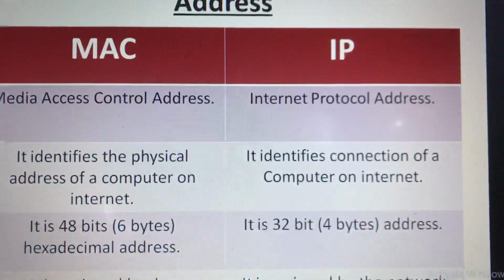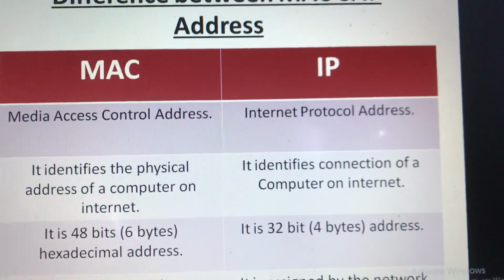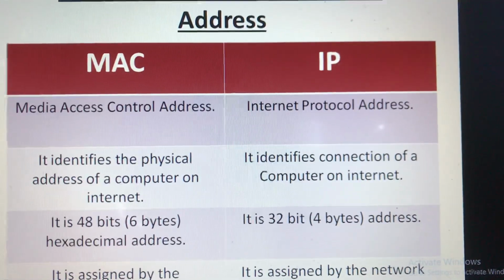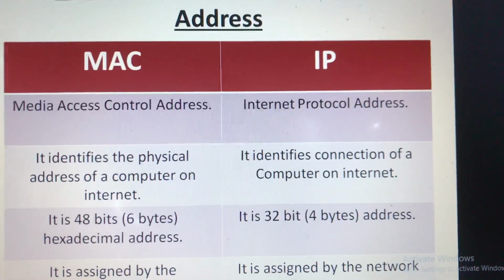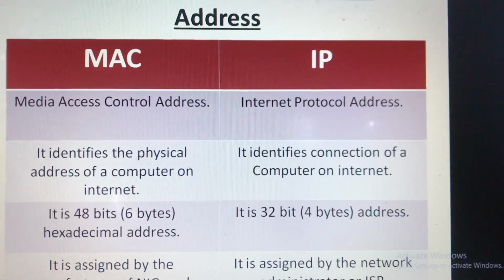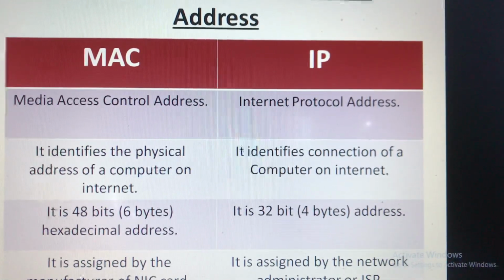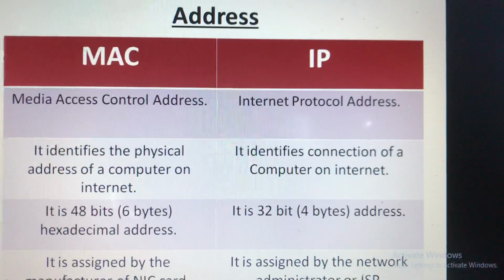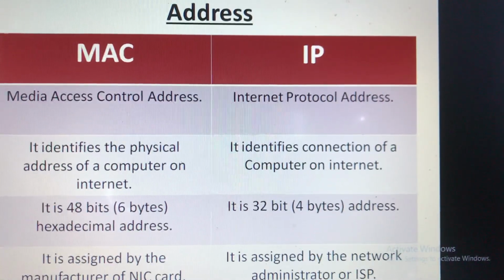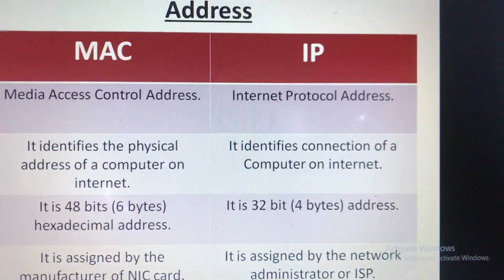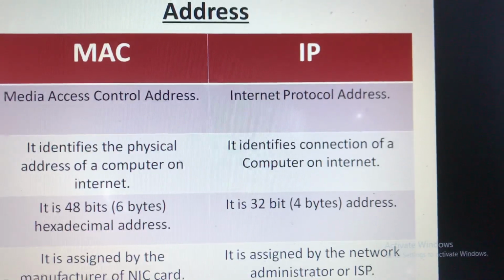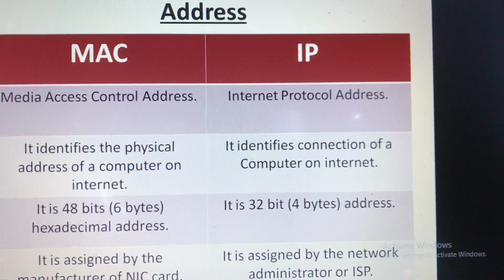So the difference between MAC address and the IP address. MAC is media access control address, whereas IP is internet protocol address. MAC identifies the physical address of a computer on the internet, whereas IP identifies the connection of the computer on the internet. MAC identifies physical address and IP identifies connection of a computer on the internet.